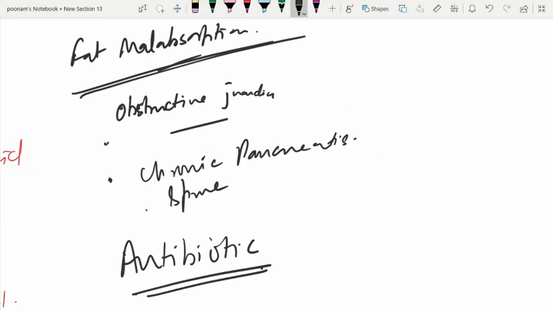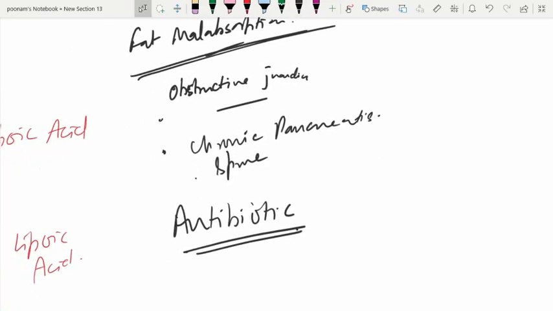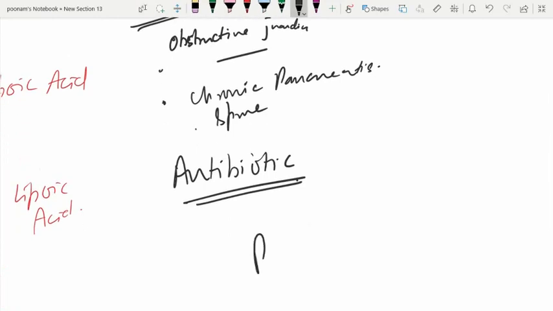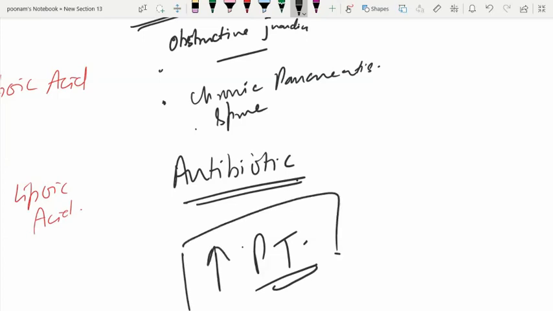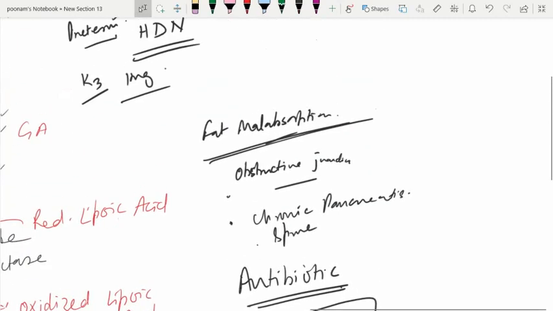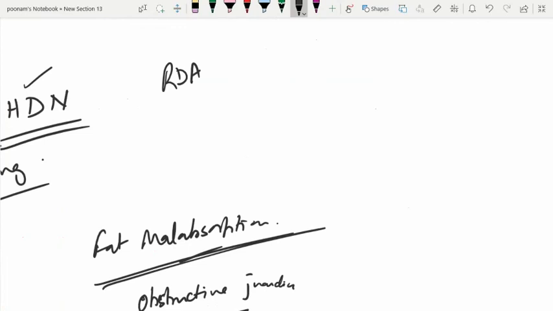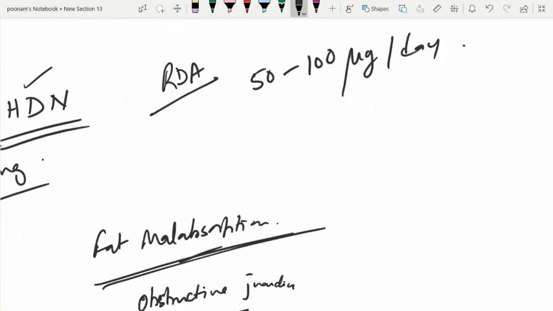The manifestations in adults are bleeding diathesis, ecchymosis, bruising, and prolonged prothrombin time. Prothrombin time is prolonged. Supplementation is vitamin K. It can be given by injection, or orally also if the absorption is normal. The daily requirement of vitamin K is very small. The RDA, recommended daily allowance, is only 50 to 100 microgram per day. It is in microgram, which is a very small amount.